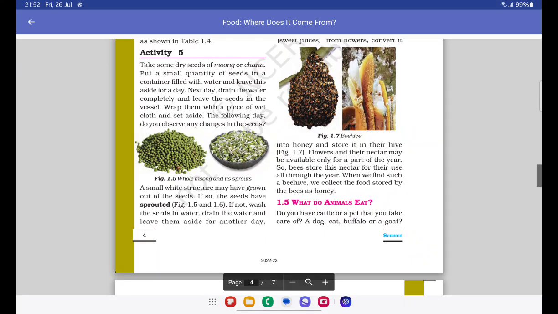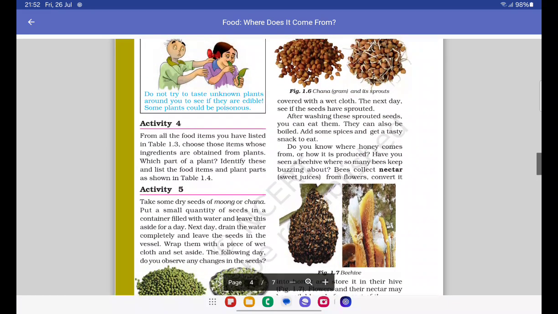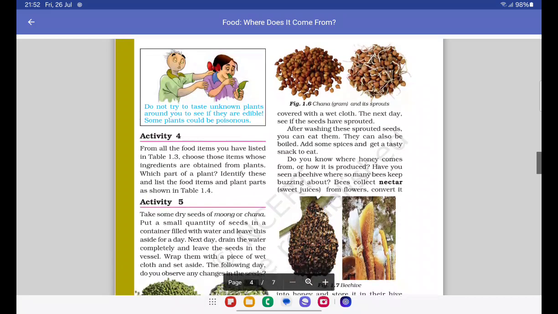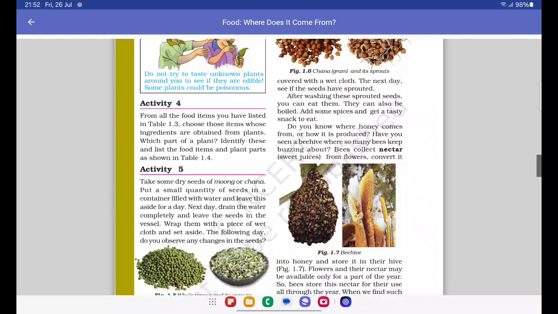Okay, then moving on, a small white structure may have grown out of the seeds. This is sprouting. If so, the seeds have sprouted. If not, wash the seeds in water, drain the water, and leave them aside for another day, covered with a wet cloth. The next day, see if the seeds have sprouted. After washing these sprouted seeds, you can eat them or you can boil them and then add some spices and get a tasty snack to eat.